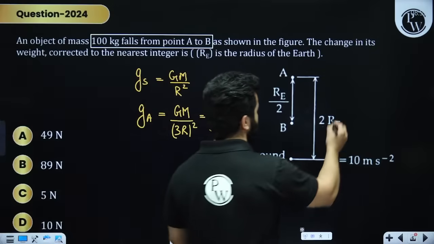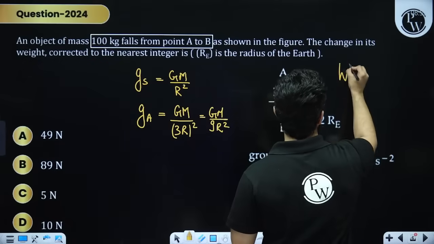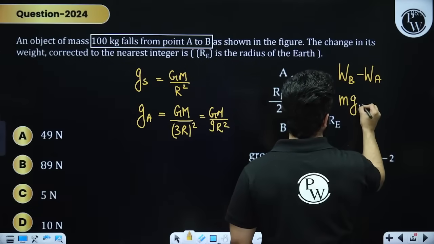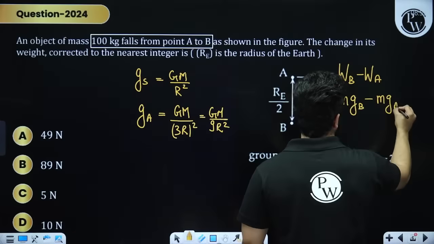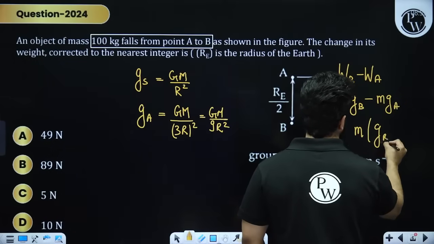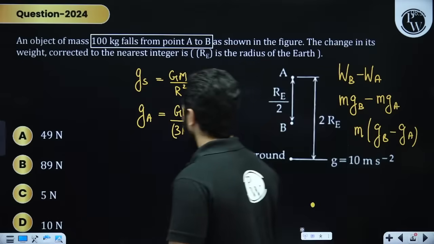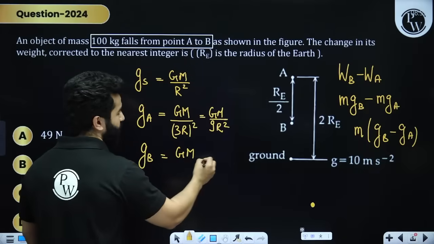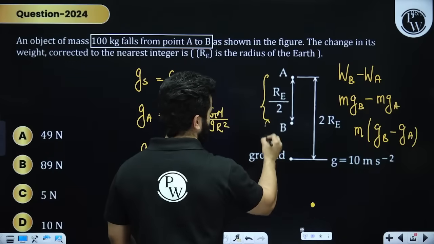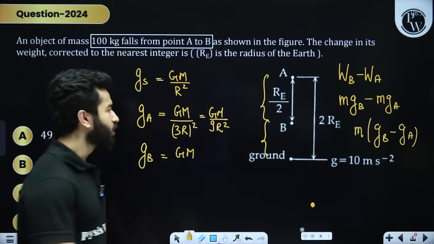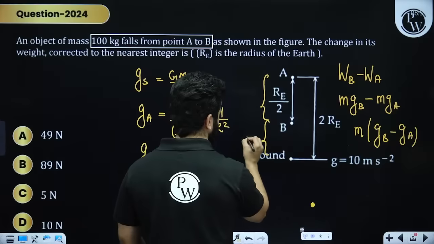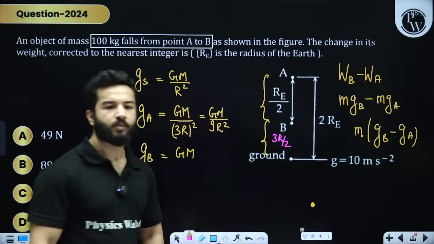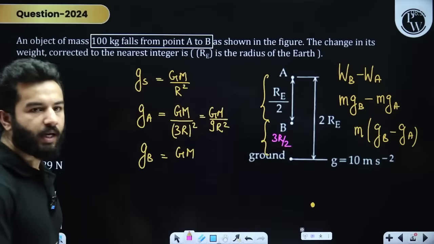So my dear friends, change in weight is going to be, we need to find out weight at B minus weight at A. That means mgB minus mgA. That is m multiplied by gB minus gA. Hopefully everything makes sense. This is gA, gB is going to be GM, and mind you, this is R by 2. So this is going to be 2R minus R by 2. That is 3R by 2, right? Clear? Any more doubts, please?